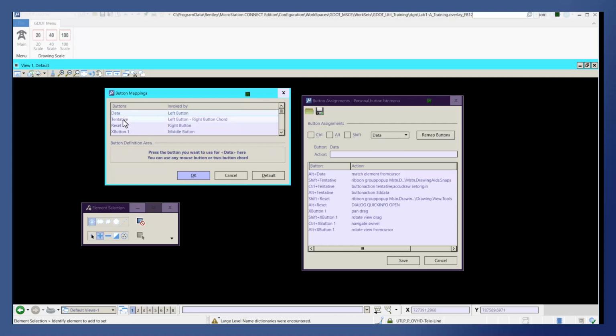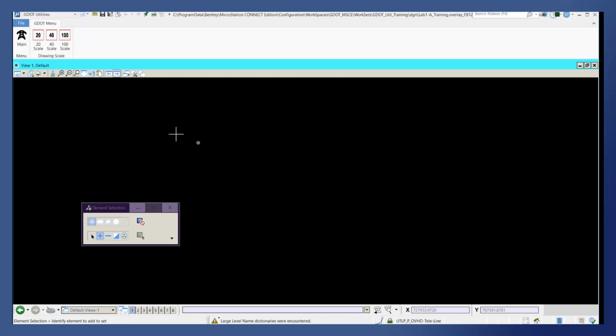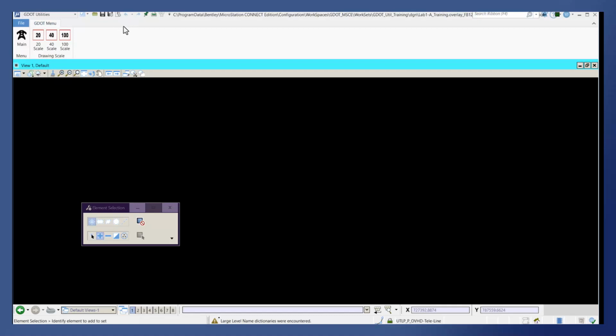Select the tentative option, and with the button that is to be used for the tentative snap, which in this case is the middle mouse button, click in the button definition area and then click OK. After the appropriate button has been set, save settings so that the selected button will remain active as the middle snap button.